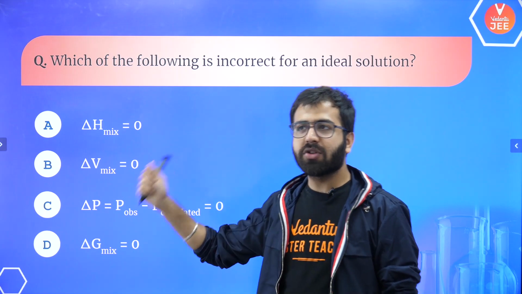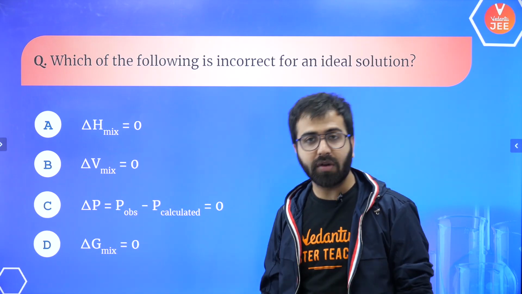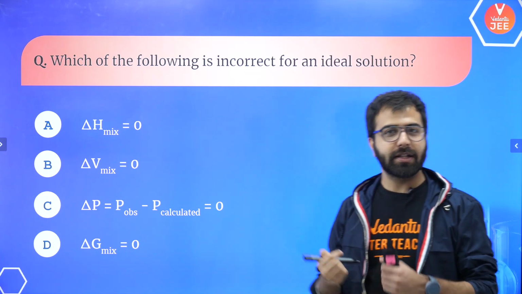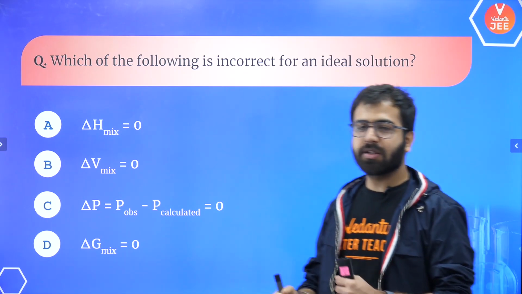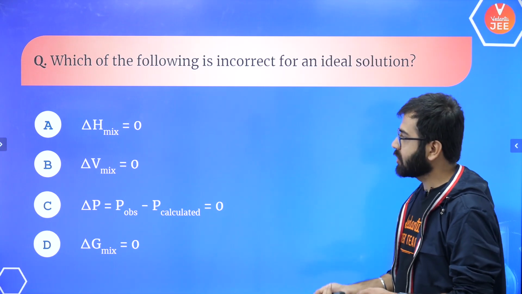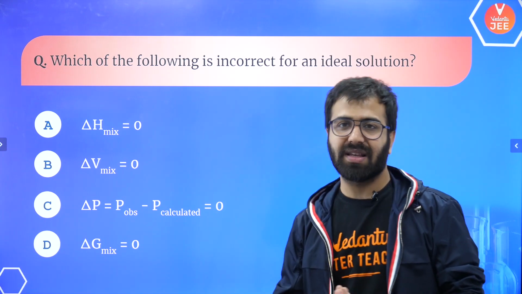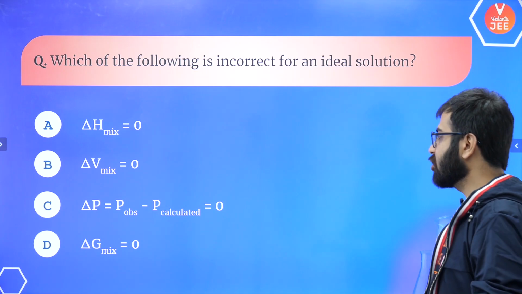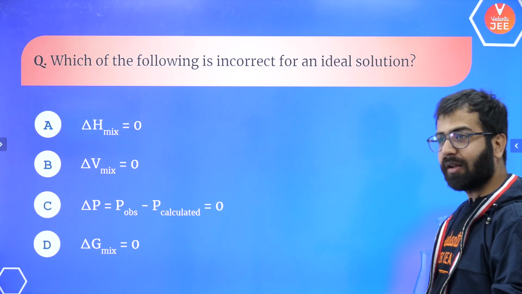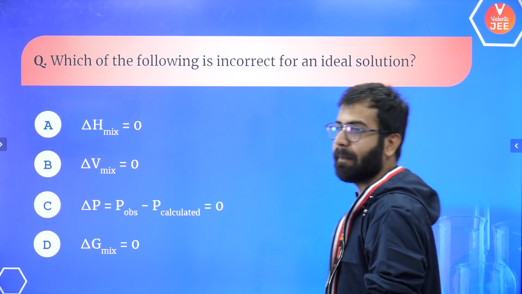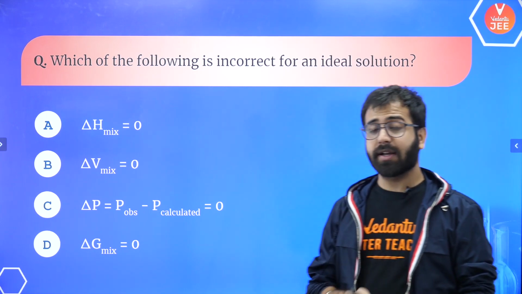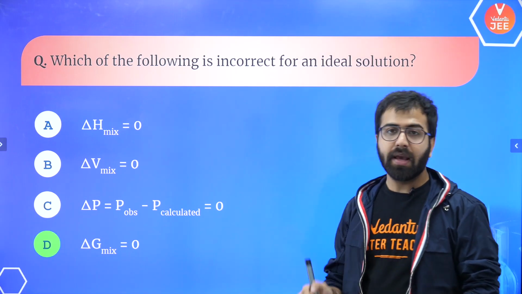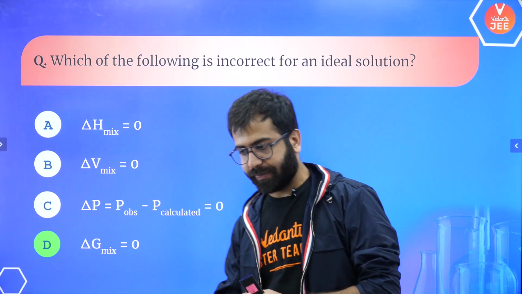Which of the following is incorrect? You have to tell me which of them is incorrect for ideal solutions. Option A talks about delta H mixing is 0, delta V mixing is 0, delta P is equal to P observed minus P calculated, or delta G mixing is equal to 0. And the correct answer for this question is absolutely B, because we're talking about an ideal solution.